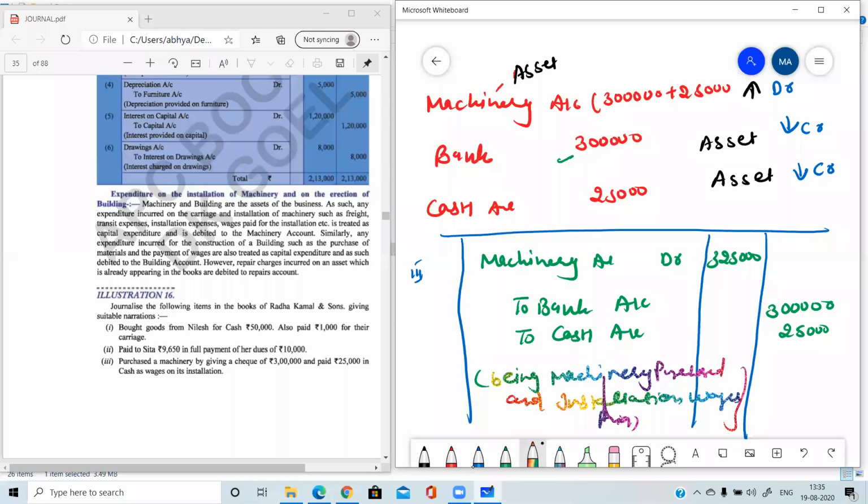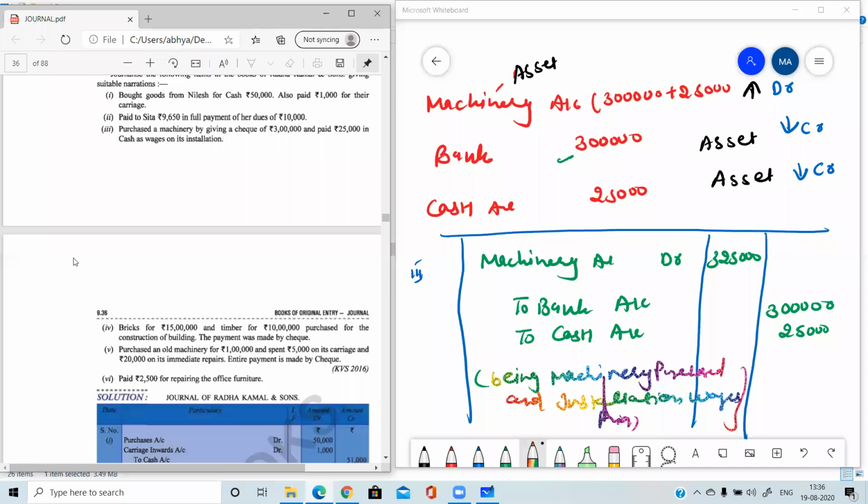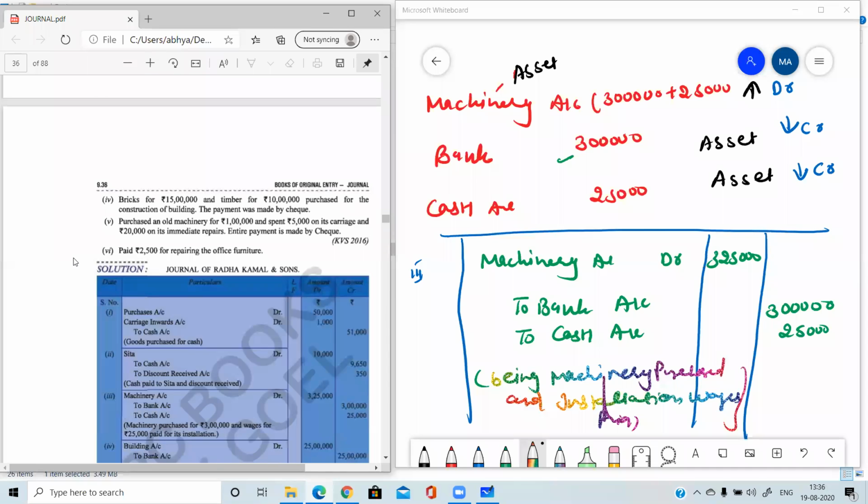Please tell me, is it clear? Yes, is it clear? Very good, everyone who has given me answer. Yes, Khushi, Himanshu, Samay, everyone has given me answer. Very good, beta. So now let's do one more question in relation to such type of transaction. So four entries I have told you today. Next, fifth part.